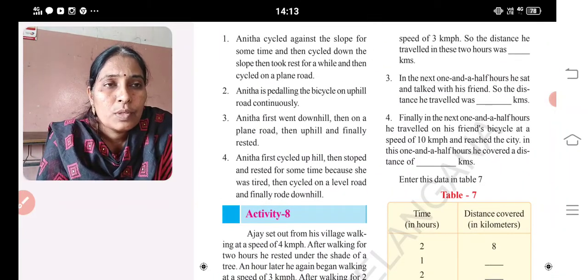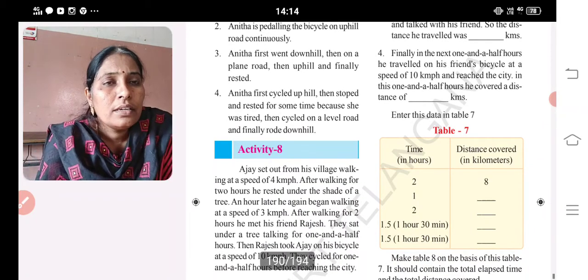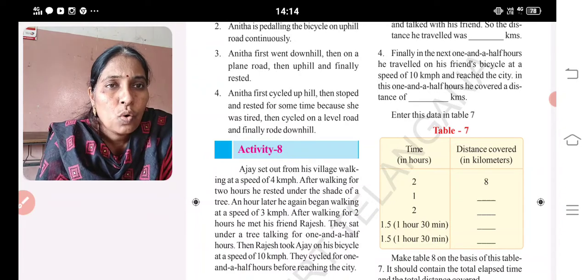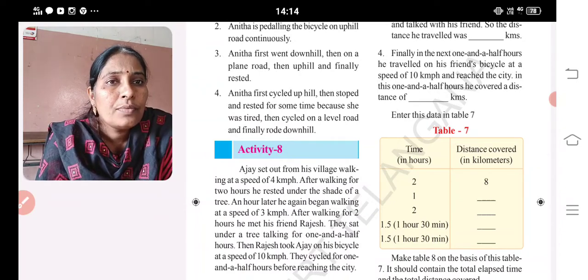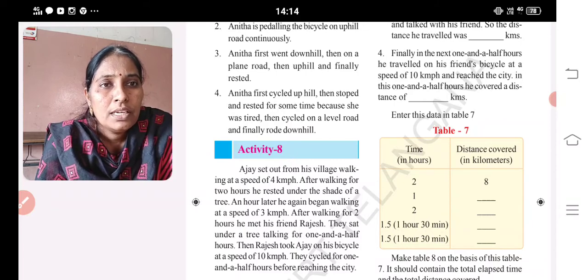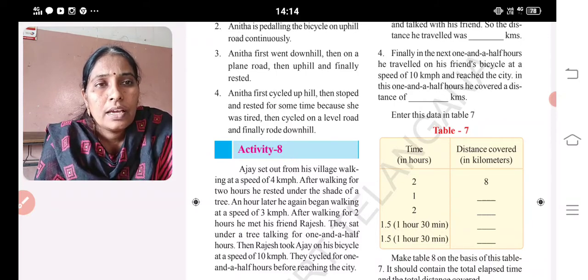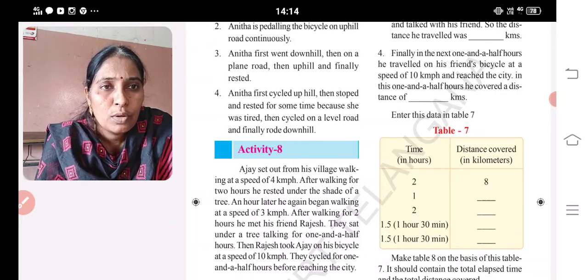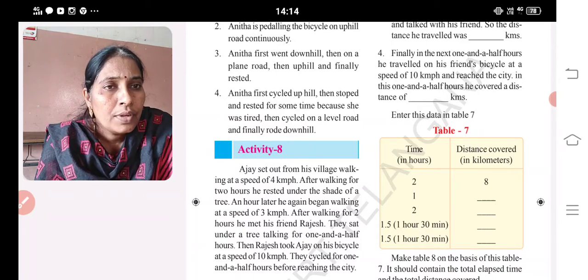Okay, now comes the story about Ajay. Ajay set out from his village walking at a speed of 4 kilometers per hour. After walking for 2 hours, he rested under the shade of a tree. An hour later, he again began walking at a speed of 3 kilometers per hour. After walking for 2 hours, he met his friend Rajesh, then sat under a tree talking for half an hour,